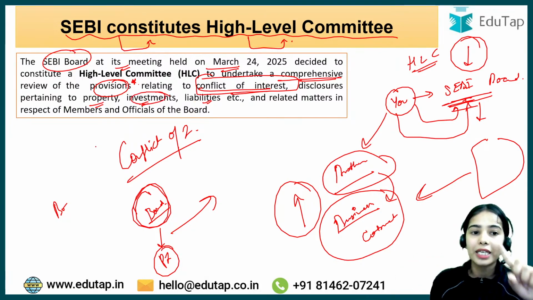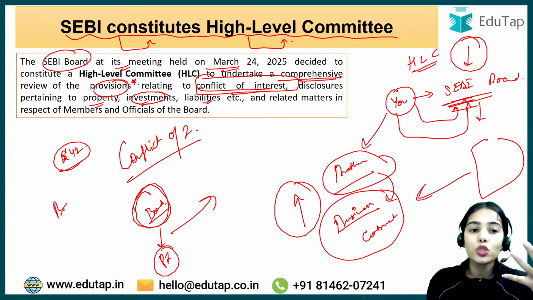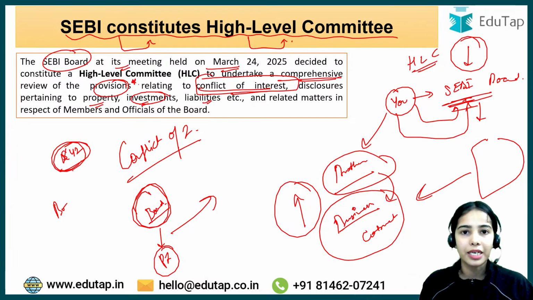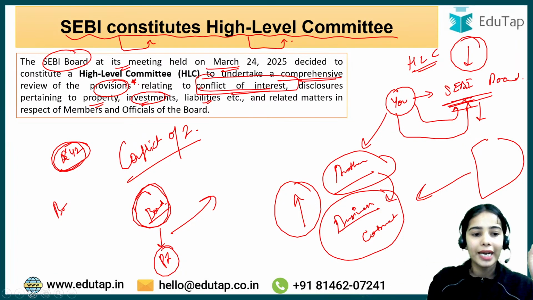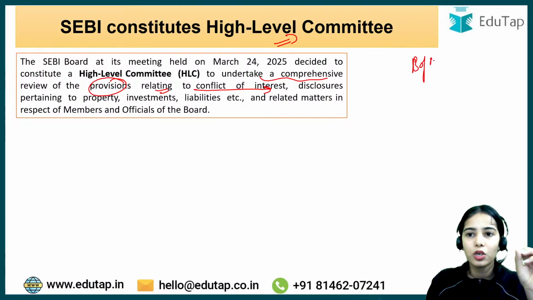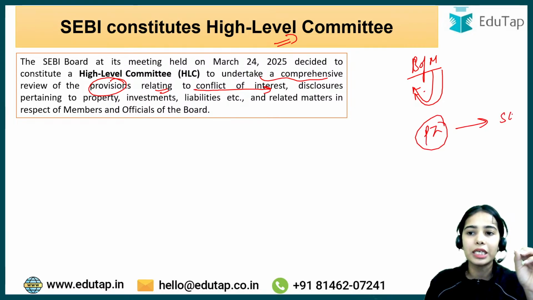Because if we know that they have done the investment in, let's say, XYZ company, and that's why they are so favorable to this company, we will know that some personal interest is getting involved. Okay, so this is what the idea is all about, that the high level committee has been constituted by the SEBI board so that a comprehensive review can happen of the provisions relating to conflict of interest of the members of the board and the officials of the board, so that personal interests do not affect the interest of SEBI or the interest of the whole of the country.